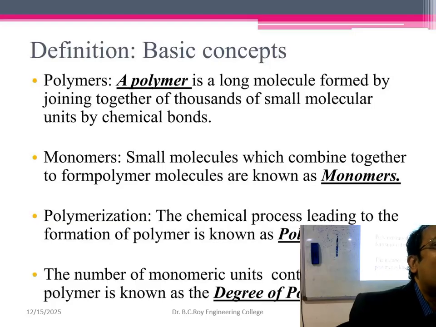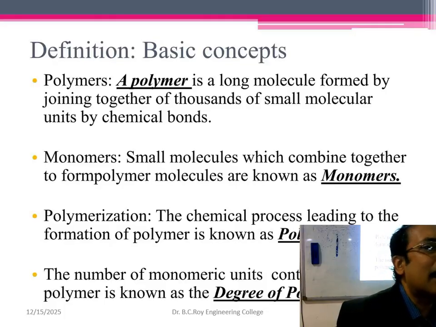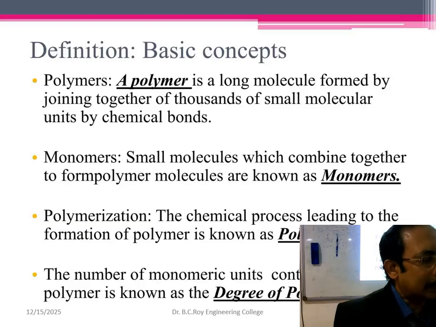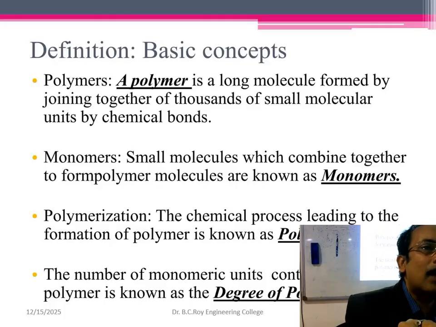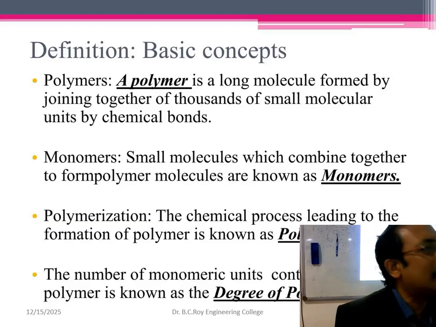Polydispersity index, PDI, is a very important term. What is polydispersity index? That is weight average molecular weight divided by number average molecular weight, Mw bar divided by Mn bar. That is called PDI, polydispersity index. I repeat again, PDI equals Mw bar by Mn bar. Mw bar means weight average molecular weight, Mn bar means number average molecular weight.